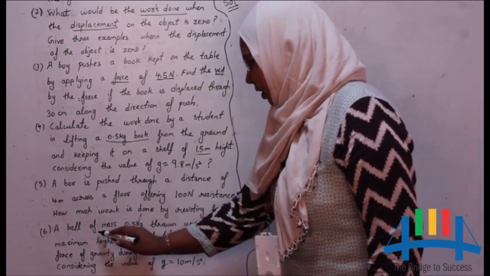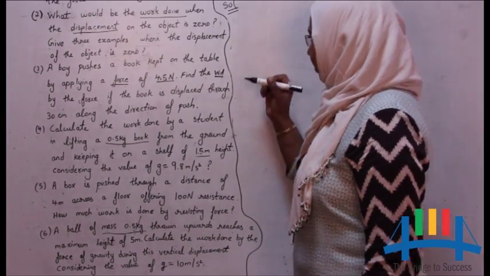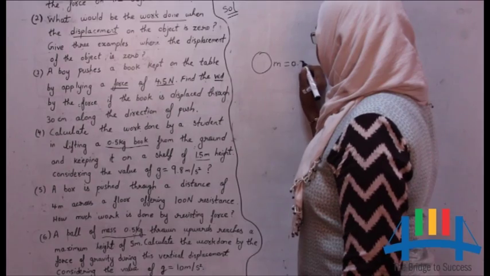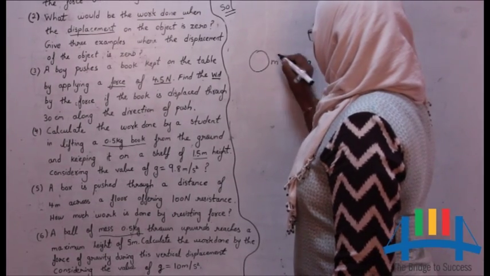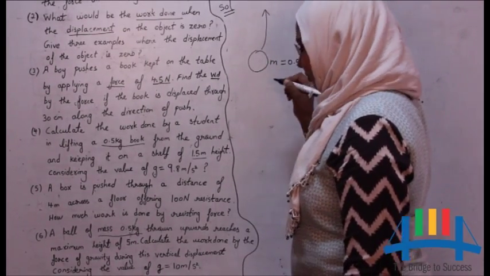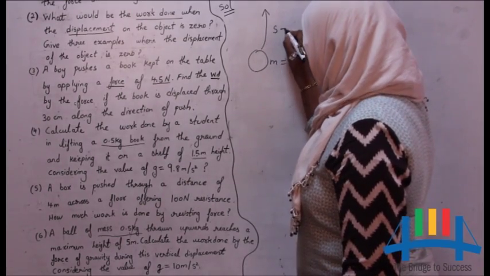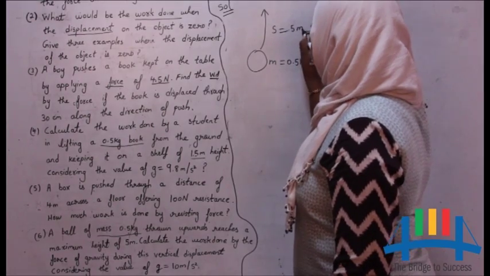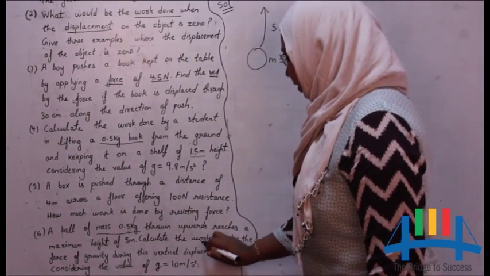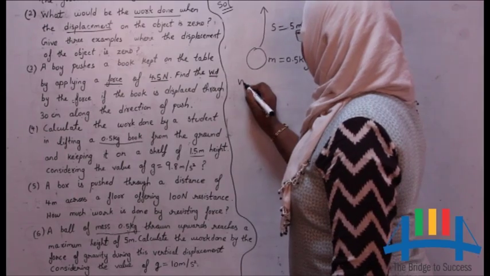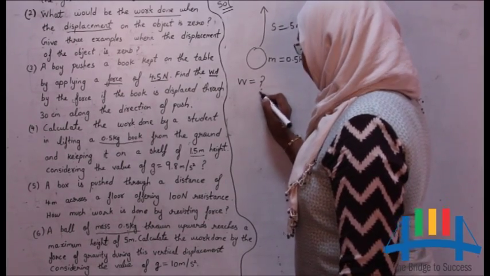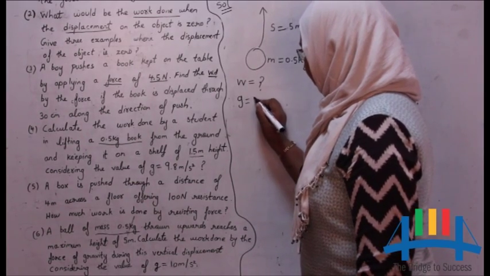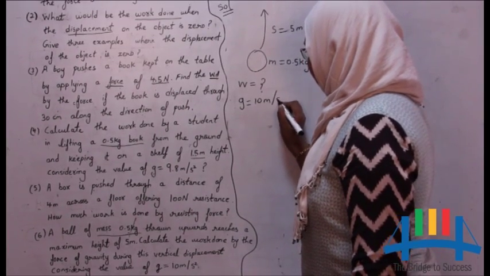So here, this is the ball with a mass of 0.5 kg thrown upwards with a displacement of 5 meter, or you can say the height is 5 meter. We need to calculate the work done, and the acceleration due to gravity they have given, g is equal to 10 meter per second square.